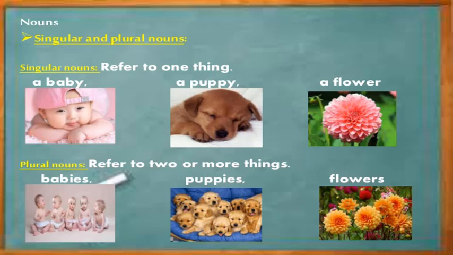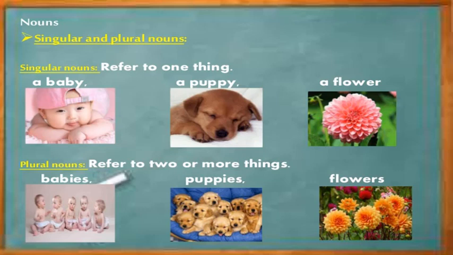So what is a singular noun? What is a plural noun? Nouns that name one person, place or thing are called singular nouns. Singular means, what is the word meaning? One. For example, one baby, a puppy, a flower. So these are examples of singular nouns.